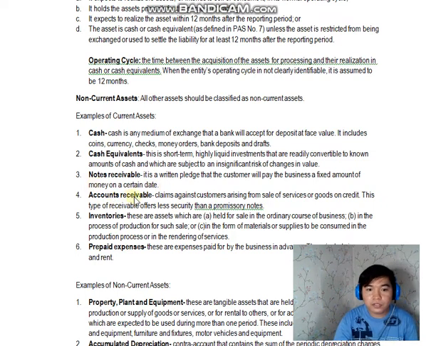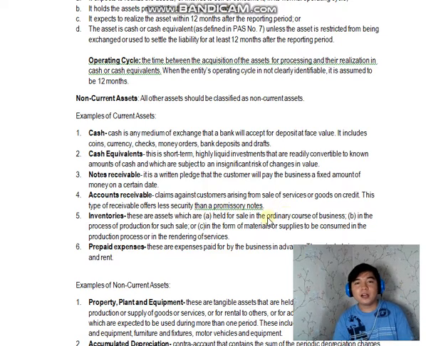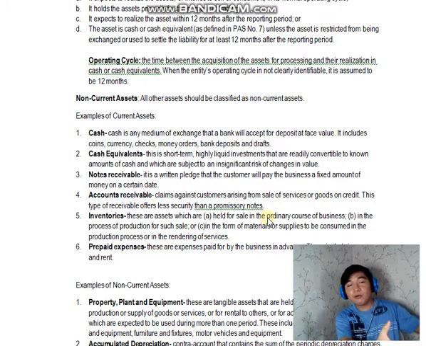Number 4, accounts receivable. Claims against customer arising from sale of services or goods on credit. These types of receivable offers less security than a promissory note. So, when we say accounts receivable, these are receivable ng company mo. Kapag nagbenta ka ng inventories mo sa customer mo, sabi ng customer mo, utang muna, ganon, on account yon. So, accounts receivable yon. So, yung mga on-account transaction, mga open account transaction, utang-utang muna. So, accounts receivable po yon.